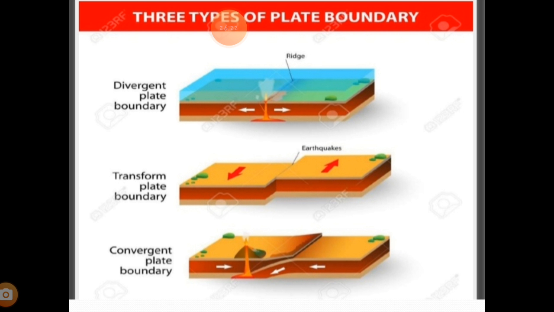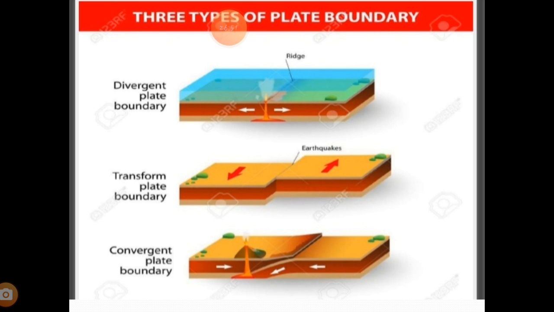So these are the types of plate boundary. That was the explanation, and here you can see how the folding and faulting has taken place due to this. There are three types of plate boundary there. Whatever I have explained in that PPT has been shown in picture form, how these two plates become divergent, how the transform is seen, and how convergent takes place.